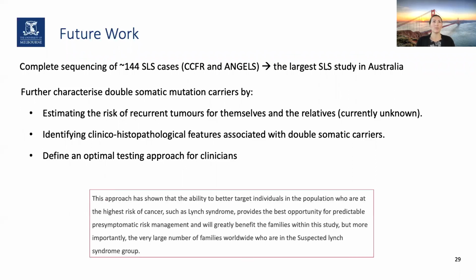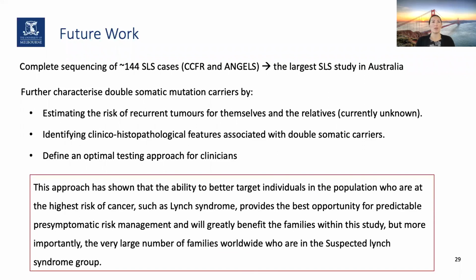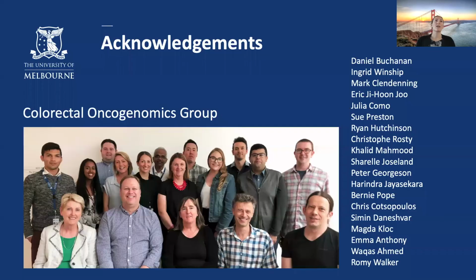practice. So this approach shows that if we're able to target individuals in the population who have the highest risk of developing cancer, such as Lynch syndrome candidates, this provides the best opportunity for predictable pre-symptomatic risk management, and it will help the families with this study, but also the families which are distributed worldwide who are also affected with Lynch syndrome. I would also like to thank, I didn't mention anyone specifically, but they all played a big part in finishing this project, and they all should be thanked as well.